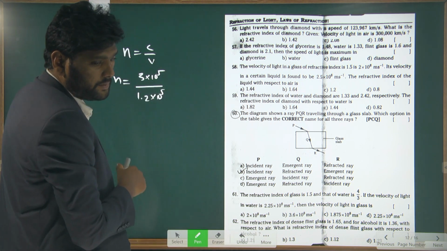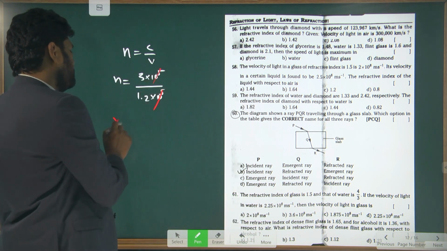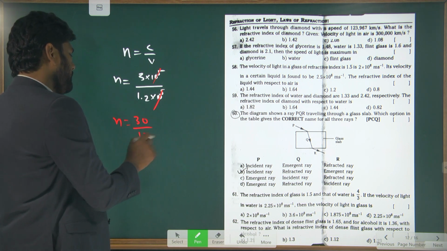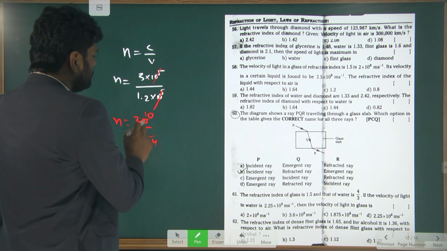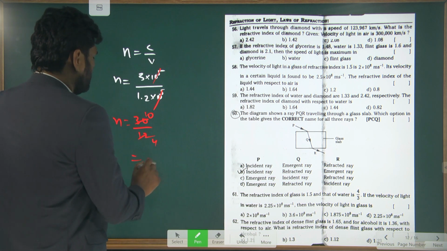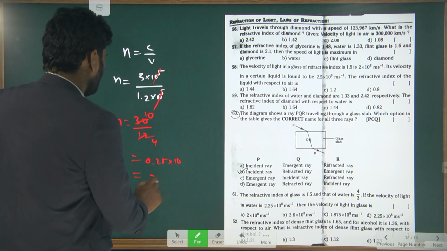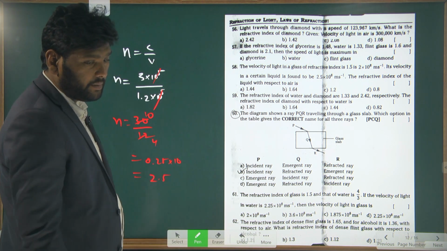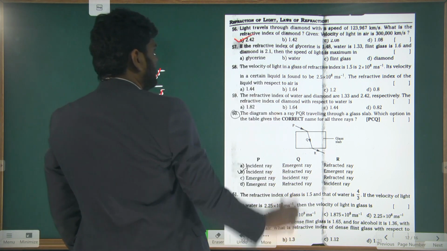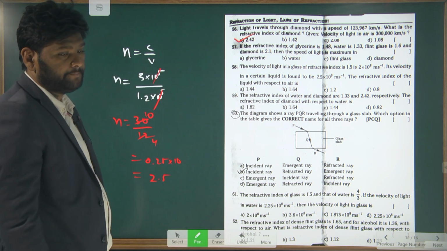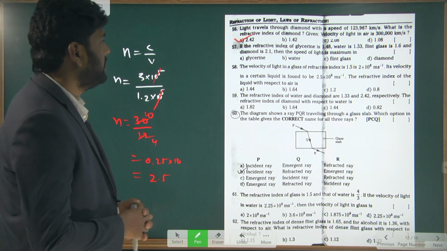This is also kilometer per second, so now you can cancel these two. So n is equal to 30 by 12. 3 tens are 30, 3 fours are 12, 1 by 4 value is 0.25 into 10, which is equal to 2.5. So the refractive index of the diamond is approximately 2.5, so you can take option A. Understand? 2.42.